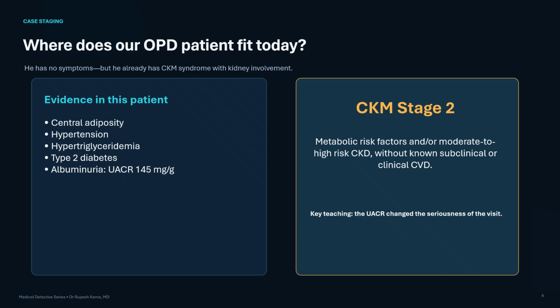The important twist is that his eGFR of 68 could easily be described as only mildly reduced, but the abnormal UACR reveals kidney damage and changes both his renal and cardiovascular disease risk. This visit should not end after reviewing HbA1c and serum creatinine. The urine results change the seriousness of the consultation.